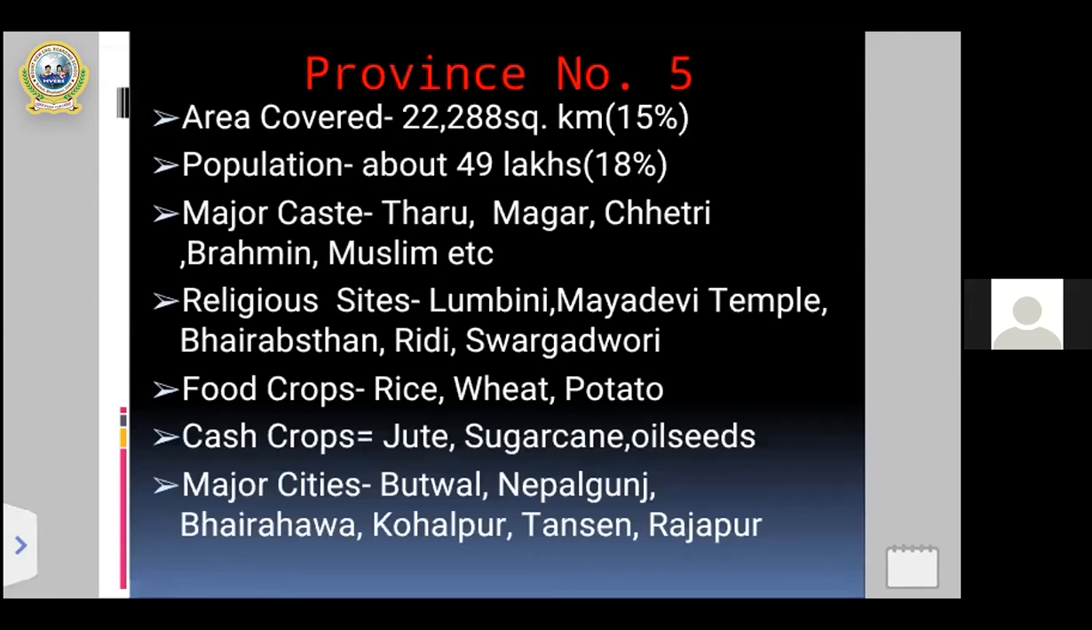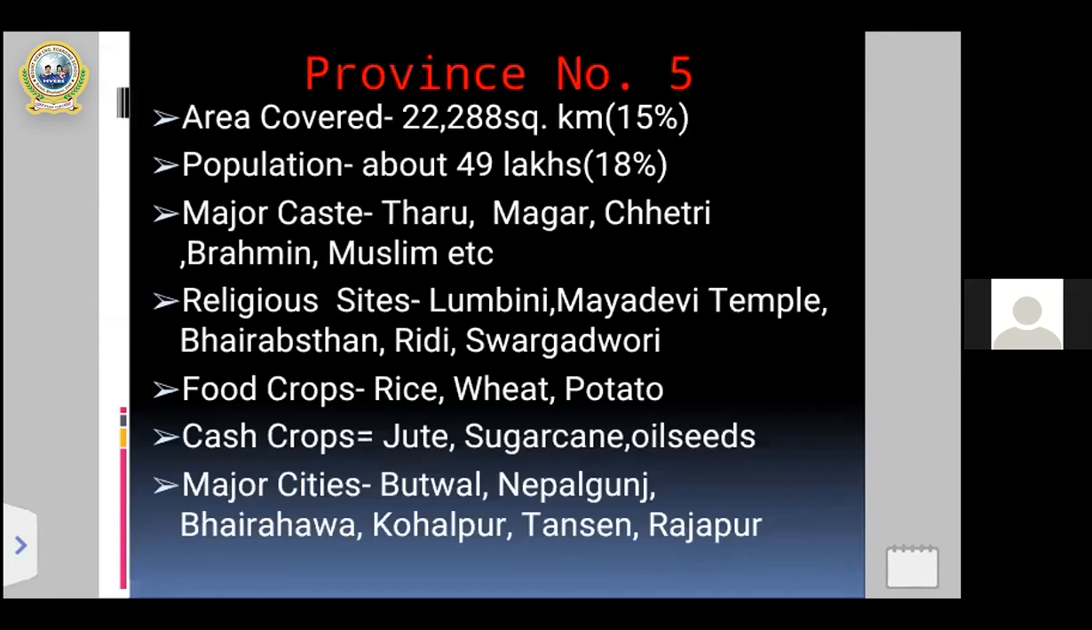And after caste, you can see the next point here, some of the religious places, religious sites, like province number 1, 2, 3, 4. Certain religious places are occupied by different provinces, number 1, number 2, 3, and 4. In 5 also, there are some famous religious places located in province number 5. They are Lumbini, Mahari Temple, Bhairavsthan, Resunga, Swargadwari, etc. These are some of the famous religious sites located in province number 5.